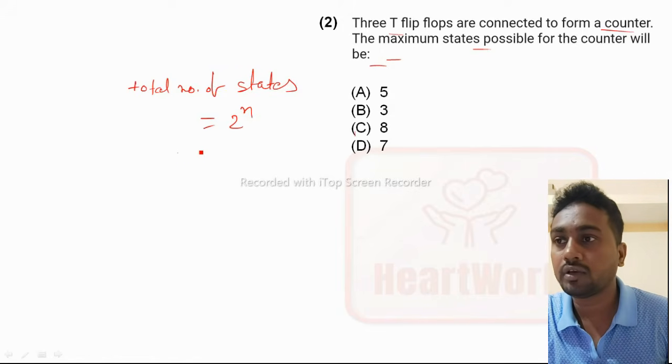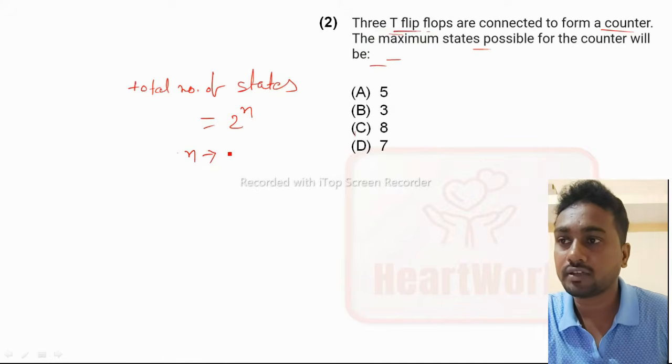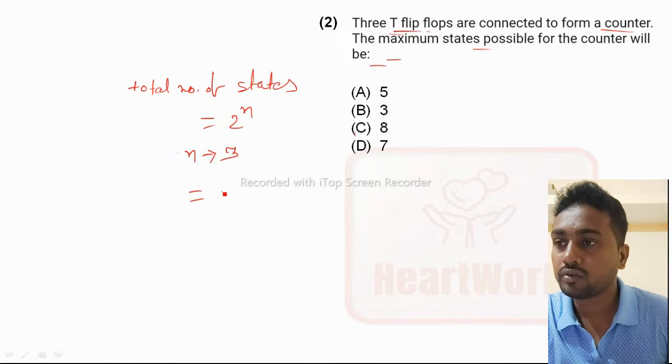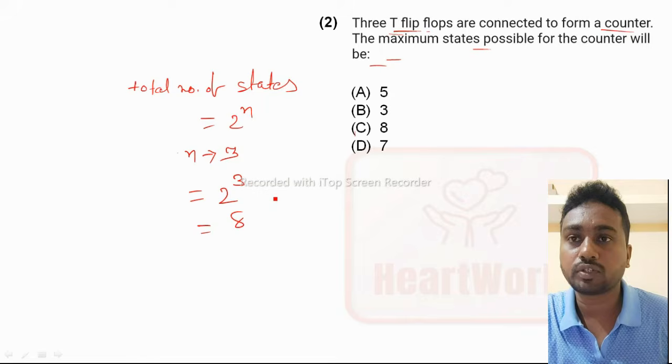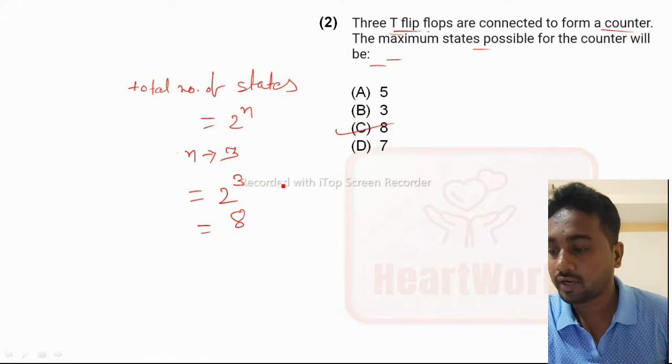So here how many is n? Here 3 T flip-flops are given, means the number of flip-flops is 3. So 2 to the power 3 is equal to 8. So the maximum state possible of the counter will be 8. Option C is the right answer.